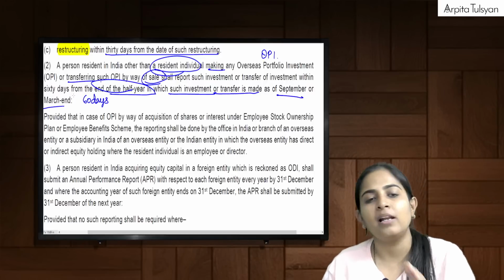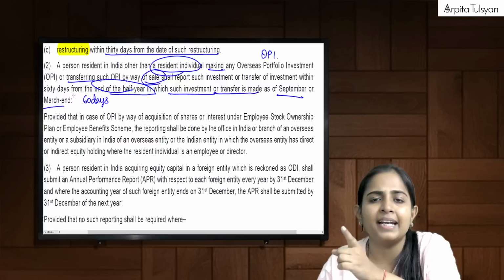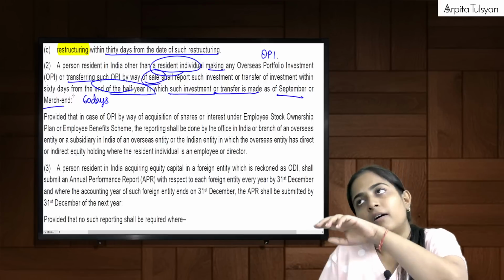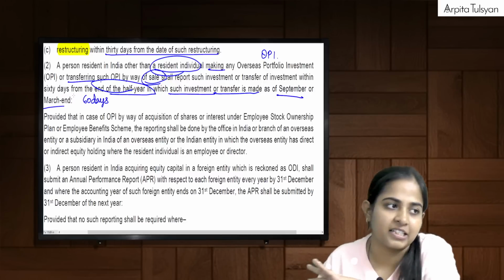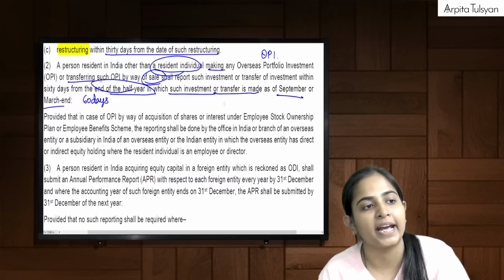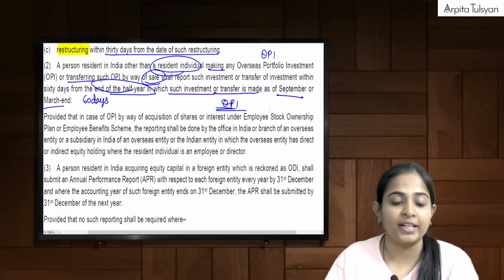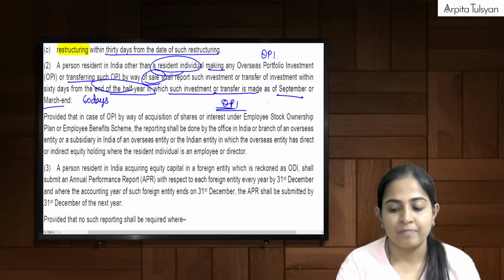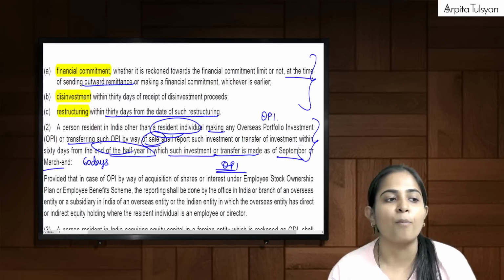April to September will be considered the first half year, so from September, within 60 days. October to March will be considered the second half year, so from March, within 60 days. Please communicate about any OPI done. The previous point that we studied was for ODI. This one is for OPI.